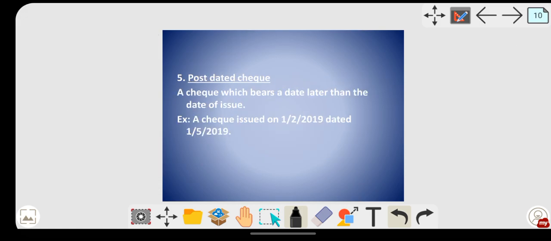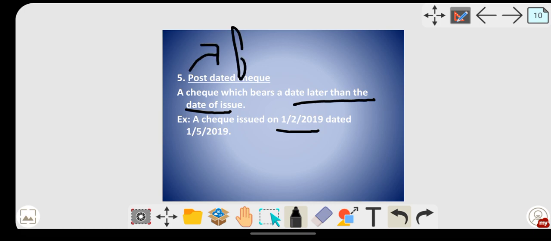Okay, next one comes your post dated check. Post dated means what? Future. Post means future. A check which bears a date later than the date of issue. A check issued on 1/2/2019 dated 1/5/2019. Okay, simple. Post means what?